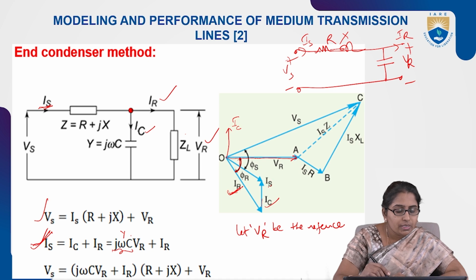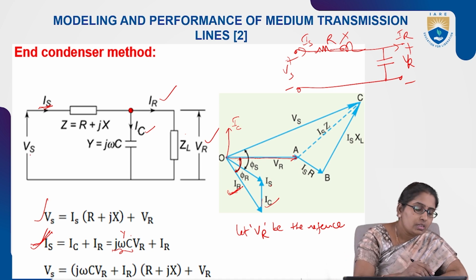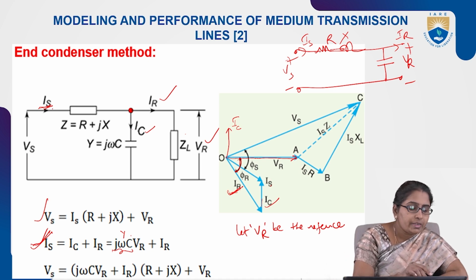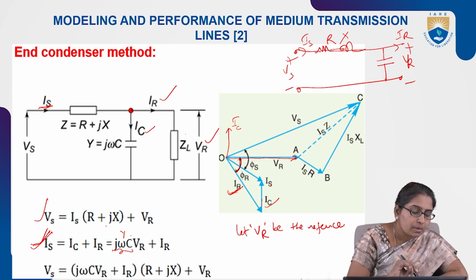Next, what is VS? VS is given by IS into this impedance, from the circuit only. IS into this impedance plus this. What is the voltage here? The voltage across this parallel path is VR, because there is no further impedance here. So Vs is given by Is into impedance Z, that is R plus jX, plus Vr.